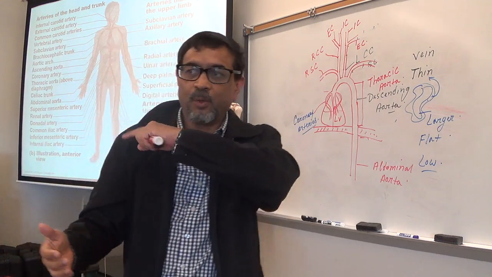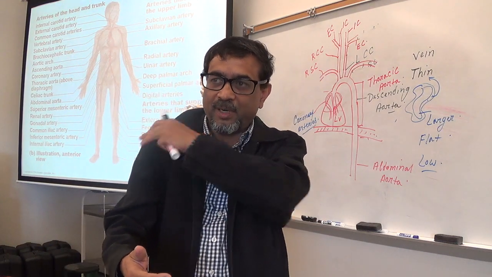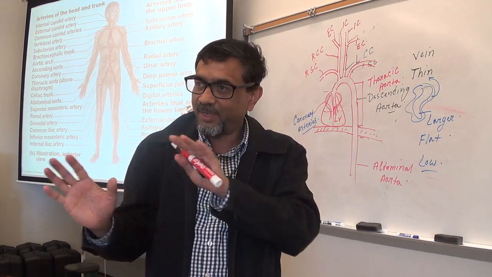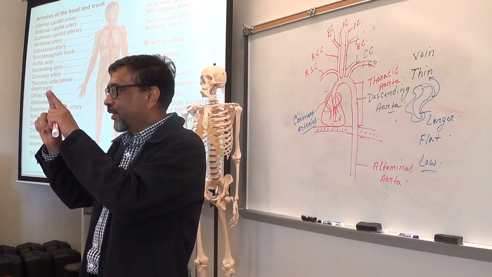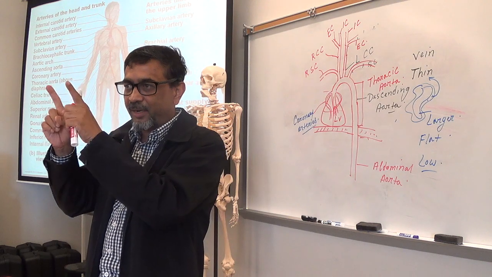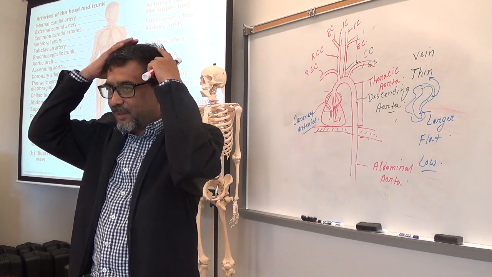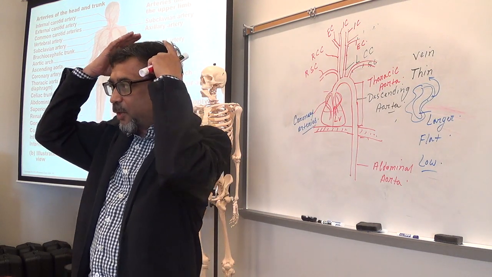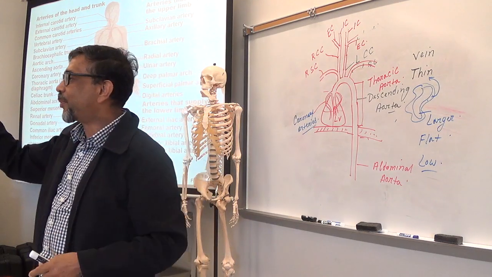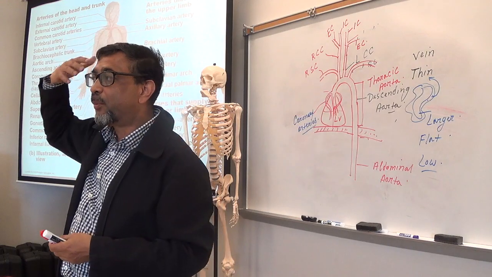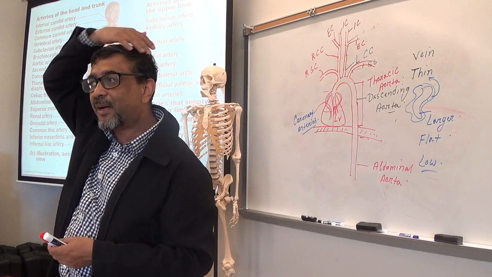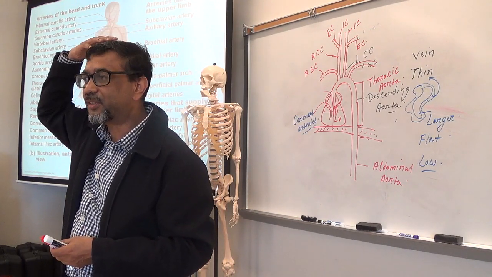And subclavian goes towards the arm, under the clavicle towards the arm. Is it clear? Now common carotid divides into two, right? External and internal. Both are going to the head. Now you tell me, which one will supply blood to the brain and which one will supply blood to the bones, skin, and scalp and other structures?